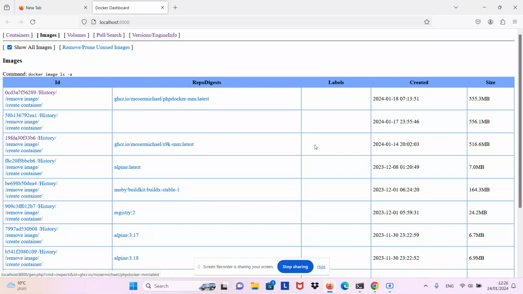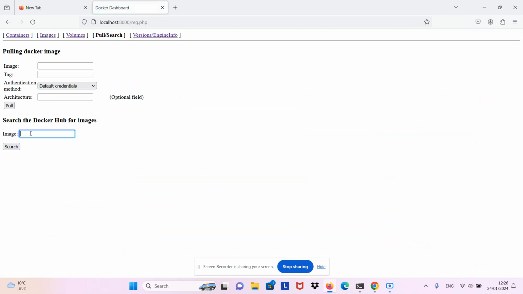Other things, for example, you see when a Docker image was created, its size, etc. We could remove an image from the local Docker repository or create a container. We'll come to that later. You can examine Docker images in the Docker Hub repository, or other repositories as well, actually.